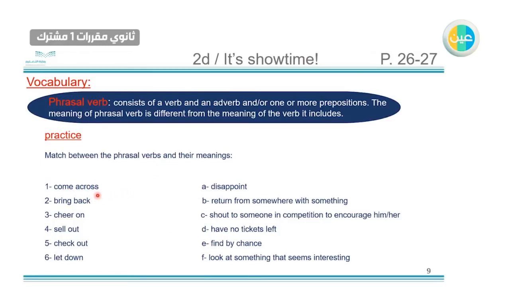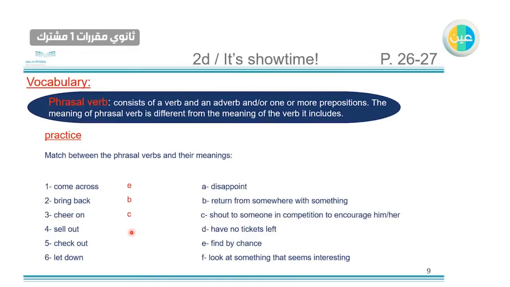The first one, come across. When you come across something, you find it by chance. You didn't arrange to find it. Bring back, like return from somewhere with something. Number 3, cheer on. Shout to someone in competition to encourage him or her, like in soccer matches or basketball matches, etc.